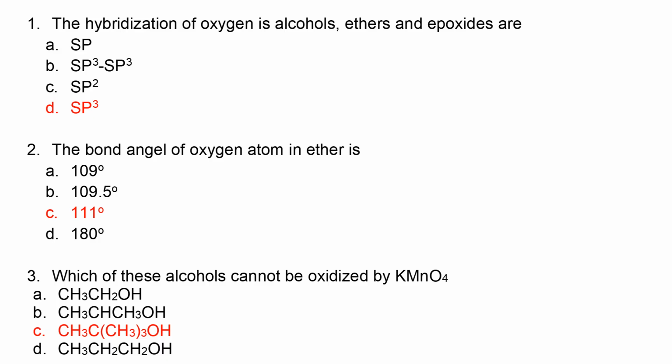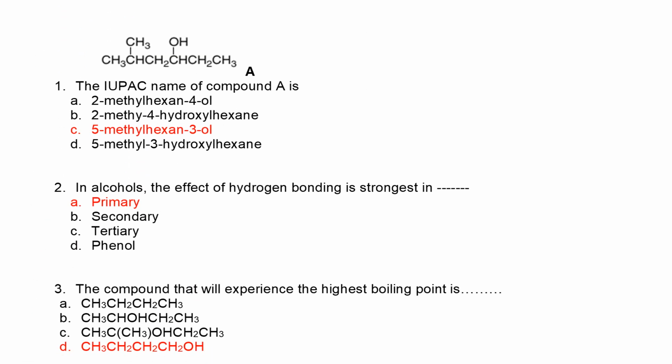Which of the following cannot be oxidized by permanganate? The same thing, I think this question has been repeated, so it's still the tertiary alcohol. The compound above. If I want to name this compound, the first thing I have to look for in the CBT exam is a clue. Number one clue is that the hydroxy group must have the minimal number. Coming from my right, it is 3, from my left it is 4. So I have to go for the option that gave me 3, and there's only one option. I'll pick it and go. So C is the option.